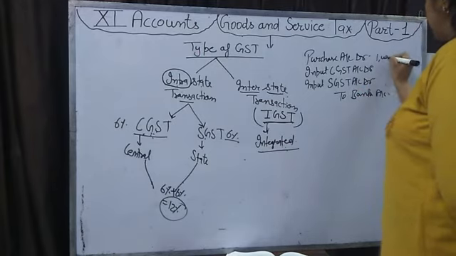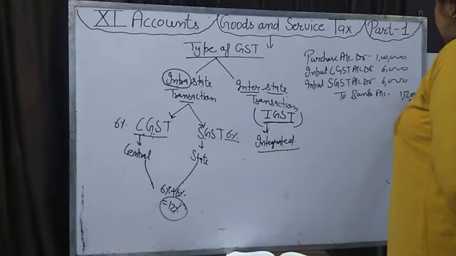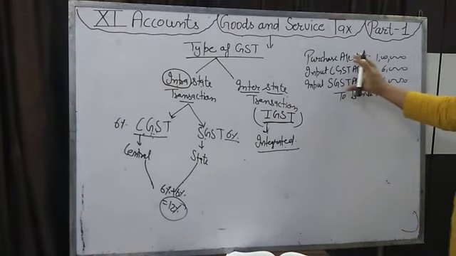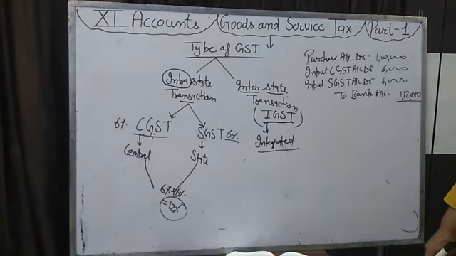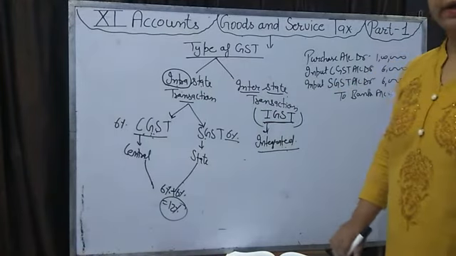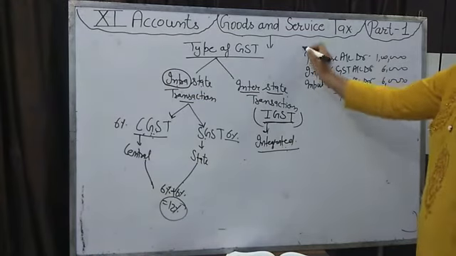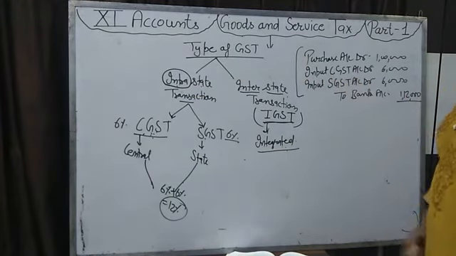For example, we have purchased goods of 1 lakh, 6,000 we will pay on this, 6,000 on this, total 1,12,000 we will pay. This is an intrastate transaction. In the question, the purchaser's state and the seller's state are given to you, so that you can decide whether you will charge CGST and SGST or only IGST.